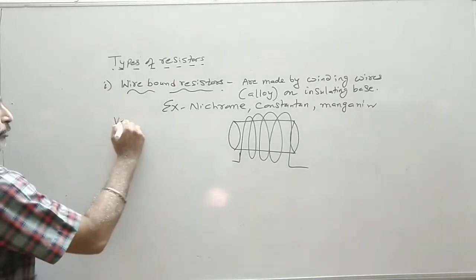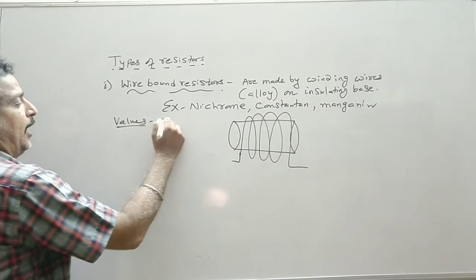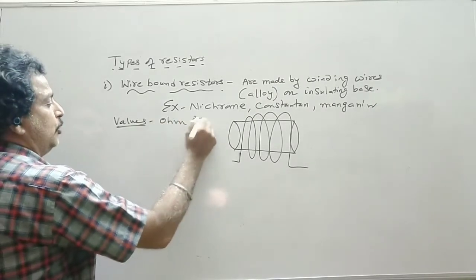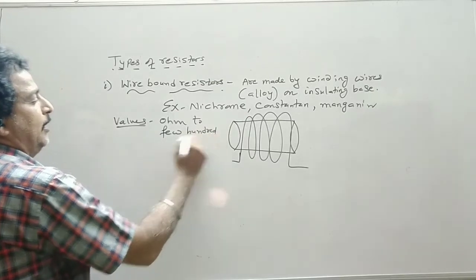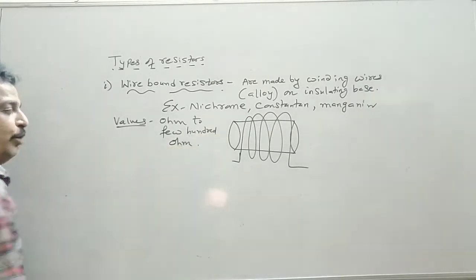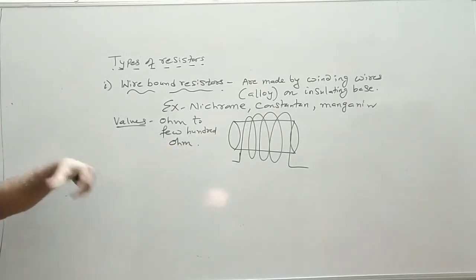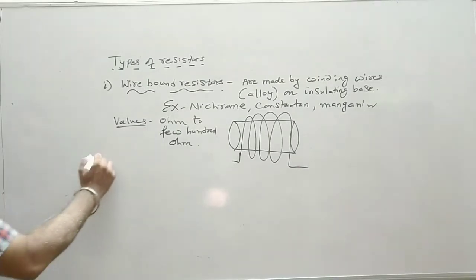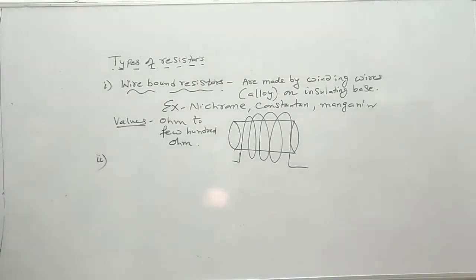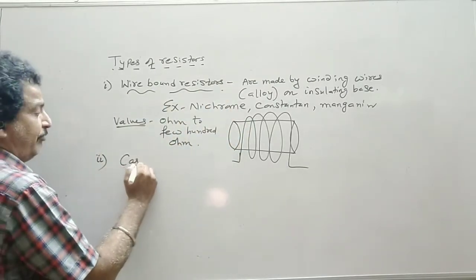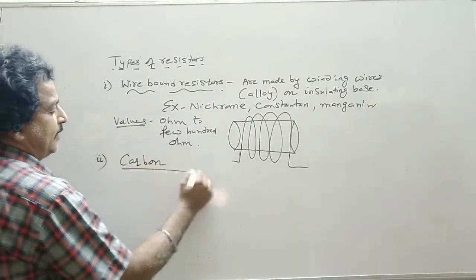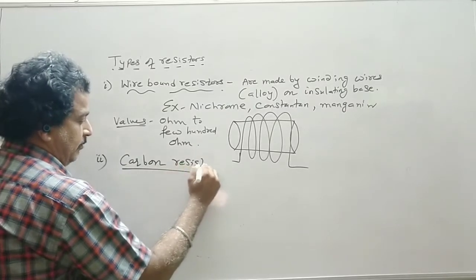Now their values, wire bound values, are from ohm to a few hundred ohms. Moreover, we will see that they are costly as compared to another type of resistor which is called the carbon resistor.